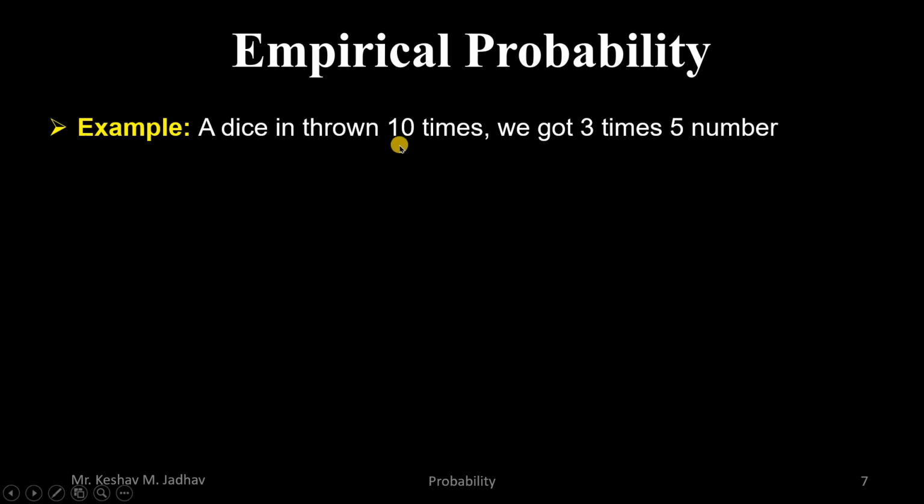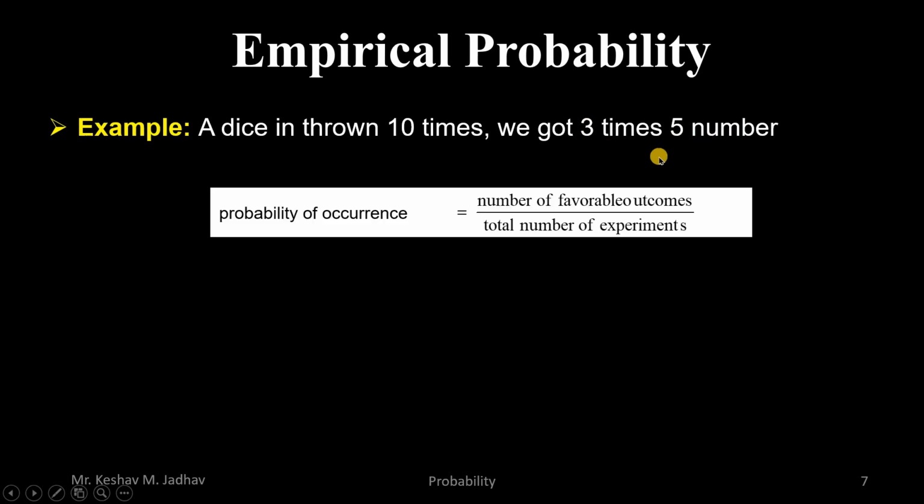A dice is thrown 10 times and we got the number 5 three times. As I explained earlier, empirical probability is based on experimental data. So here we have performed 10 experiments of throwing the dice, and out of these 10, 3 times we got the number 5. So we can calculate the probability of occurrence, that is the number of favorable outcomes divided by the total number of experiments. So the probability of getting the number 5 is equal to 3 divided by 10.